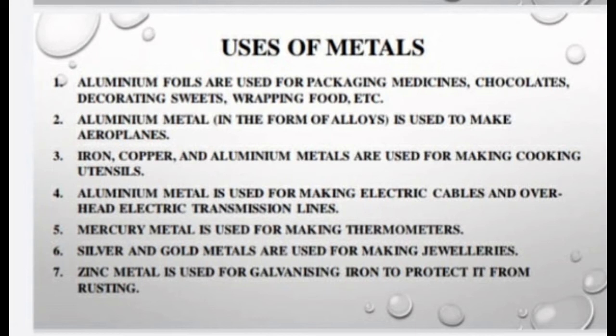Aluminium metal in the form of alloys is used to make aeroplanes. Iron, copper and aluminium metals are used for making cooking utensils. The utensils we use in cooking are generally made from iron, copper and aluminium. Aluminium metal is also used for making electric cables and overhead electric transmission lines.